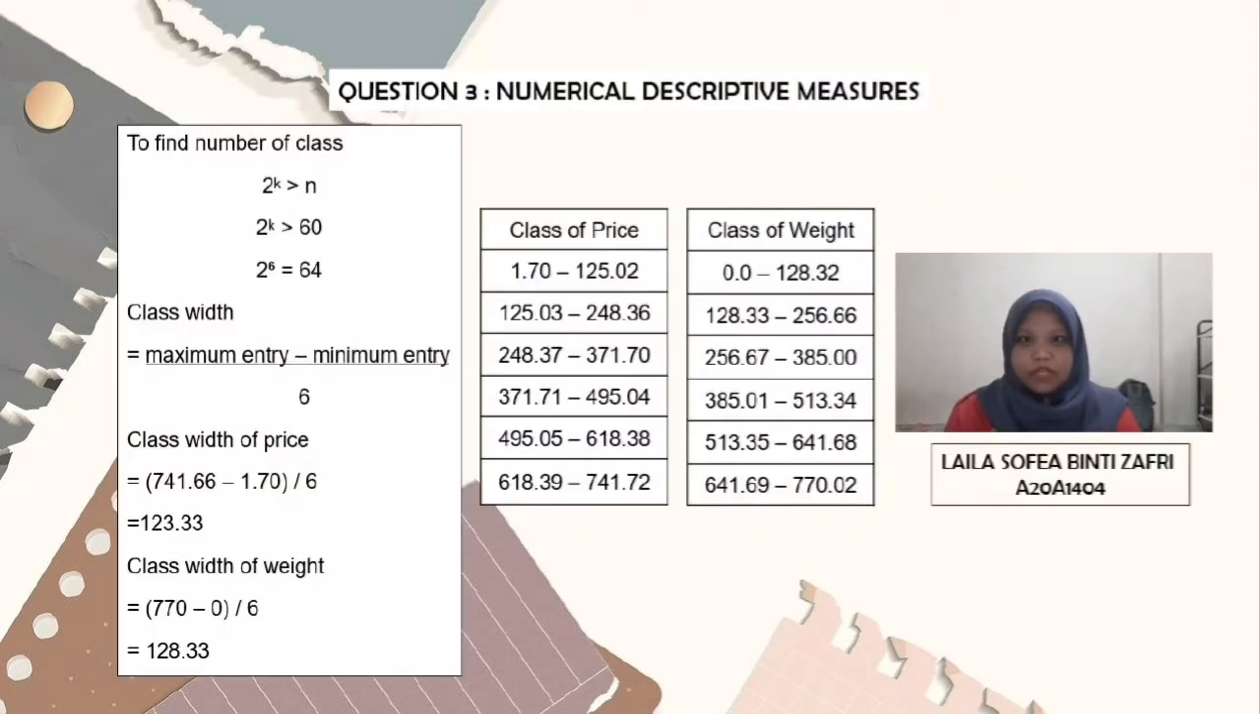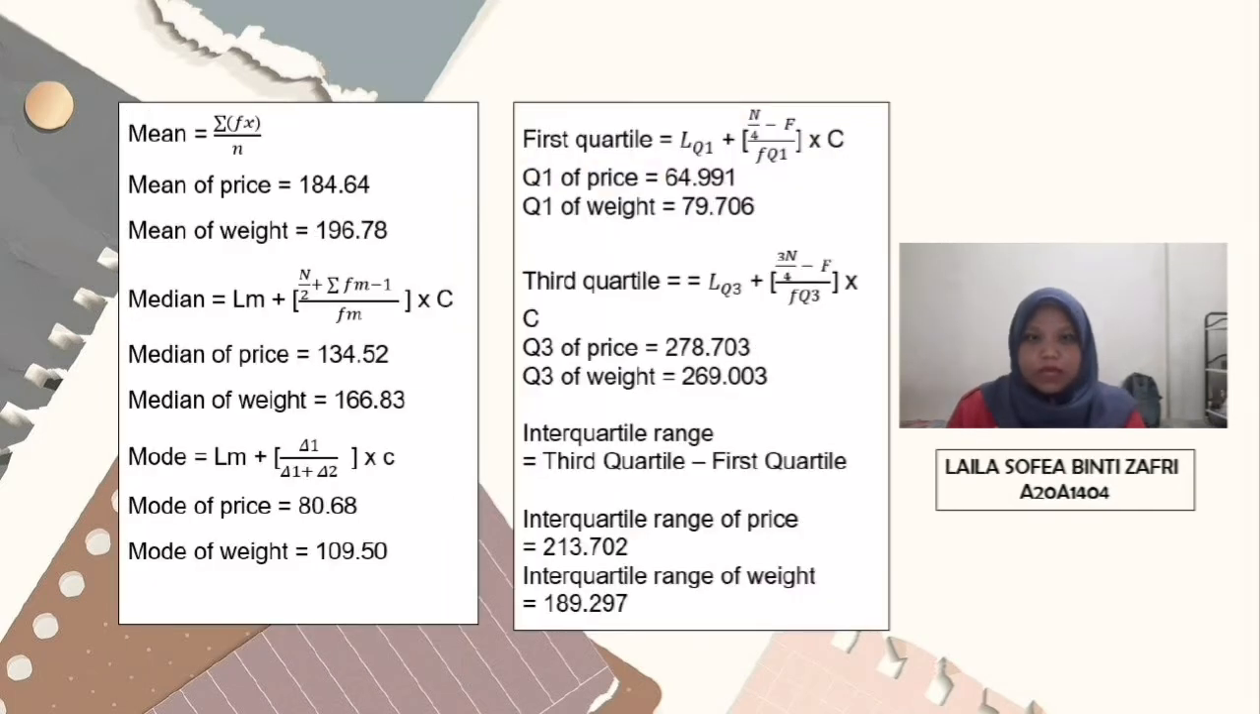For class size, we use the formula 2 to the power of k greater than n. 2 to the power of 6 equals 64, which is larger than n equals 60. Mean for price is 184.64, weight is 196.78. Median for price is 134.52, while weight is 166.83. Mode for price is 80.68, while weight is 109.5.